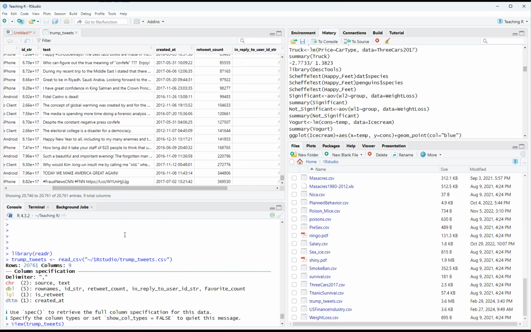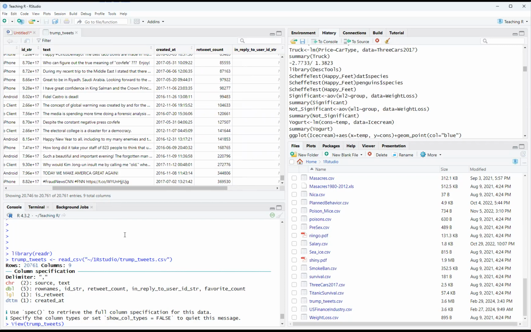Okay, so I missed that one at the end. So basically today we make America great again is the second highest retweeted count. Wow. And the first and foremost is fraud news, CNN, FNN. I don't know what FNN means, maybe some of you do.